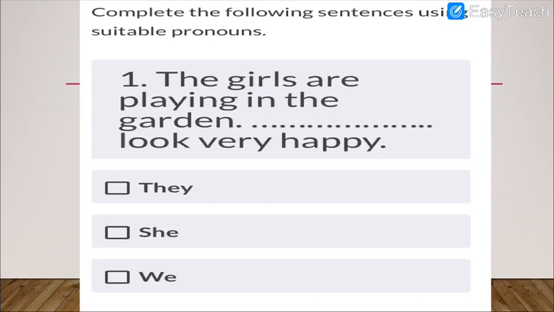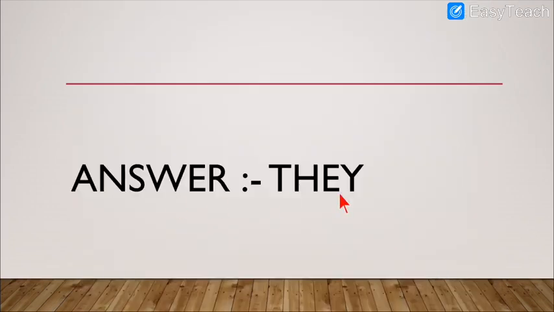But here girls are there, more than one. So we have to use plural. So for plural we can use either they or we. Now we generally use we when we are talking about ourselves, means first person plural. But here we are talking about the girls, the third person. So the correct option will be they. The girls are playing in the garden, they look very happy. Correct? So the first answer is they. You don't have to write the first answer because this is how I asked you to think. So in the next questions you can think and answer on your own.